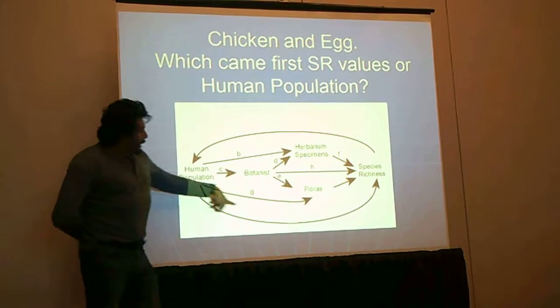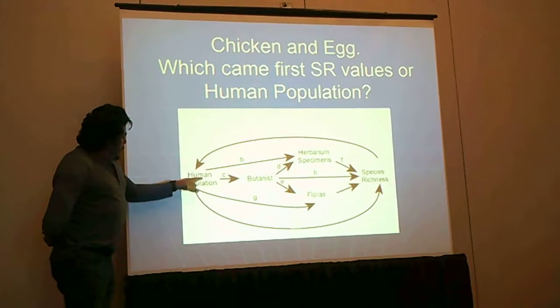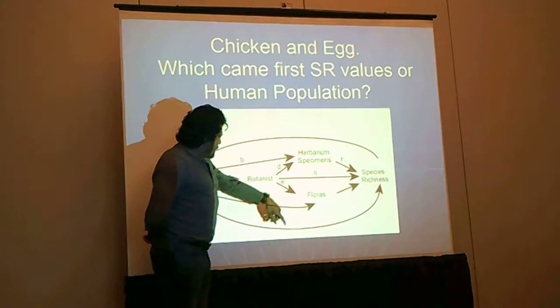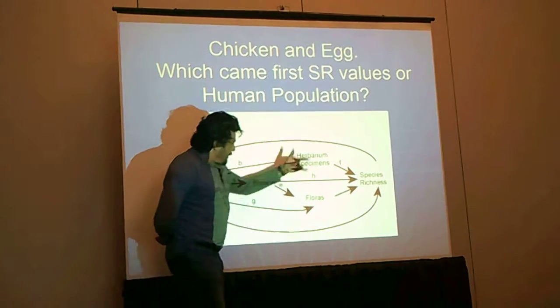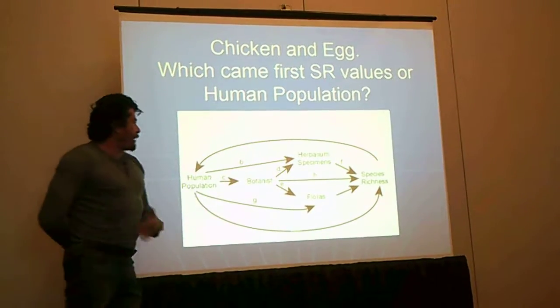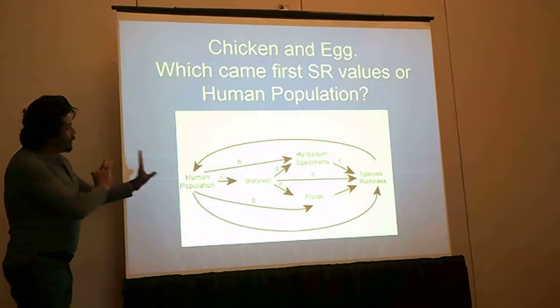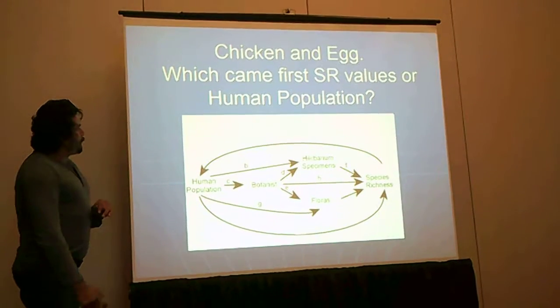Some humans also write floras. One of the best floras I've ever seen was written by a lawyer. And some humans are botanists. So if we look at this, some botanists collect herbarium specimens, some botanists write floras, and some botanists report species richness, either through plots or whatever. If we look at the flow chart like this, asking how we get to species richness, I think this represents it more to the point.